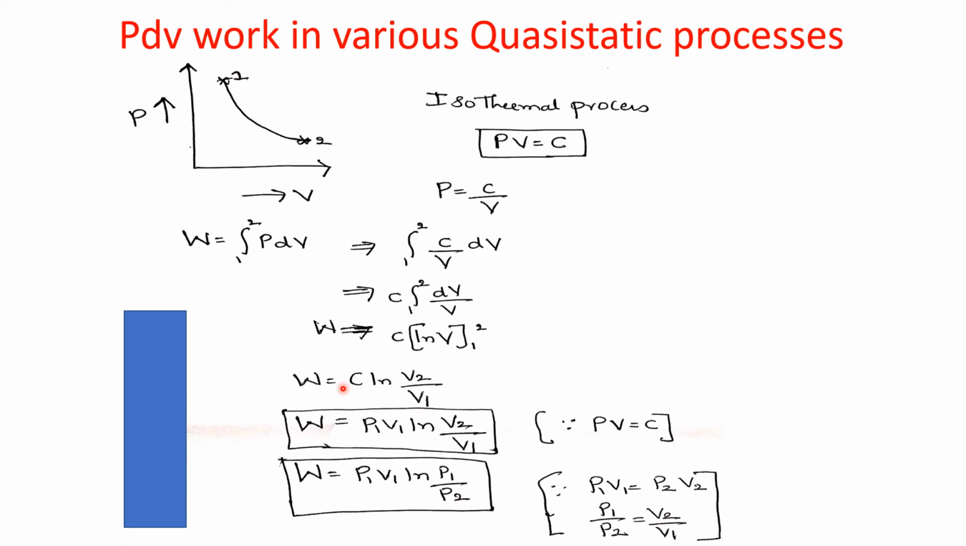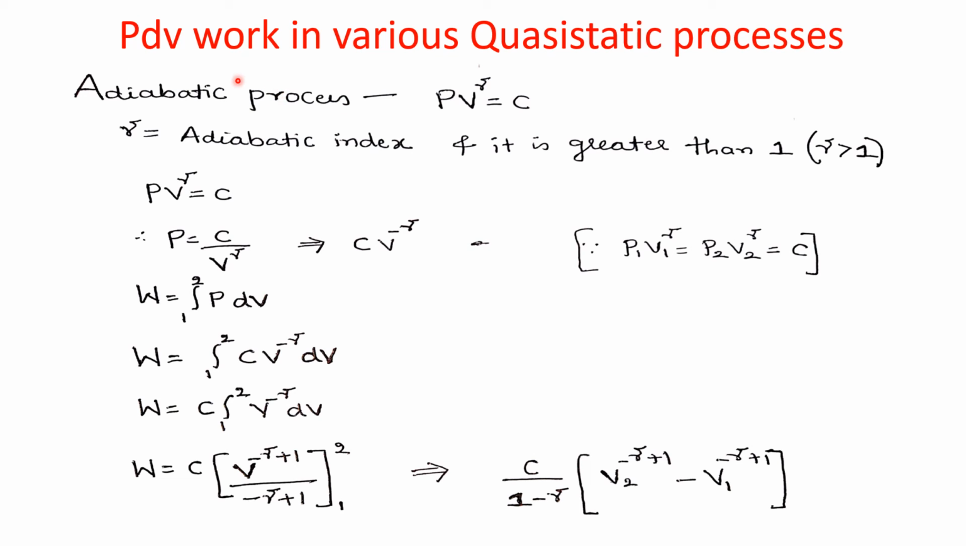also. So now instead of C here, this C I will replace it by P1 V1 log of V2 by V1, or this W equals to P1 V1 log of V2 by V1, I will replace it by P1 by P2. So both equations are correct. So depending on the condition of the problem, I can use both these equations for calculating the work done during the isothermal process.